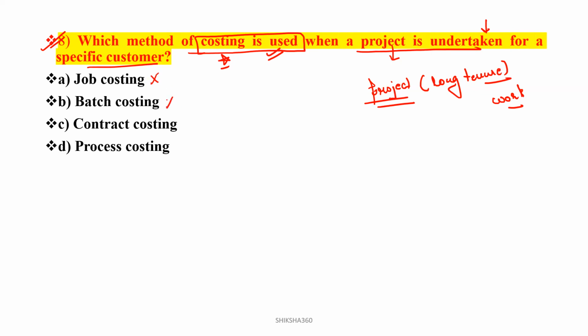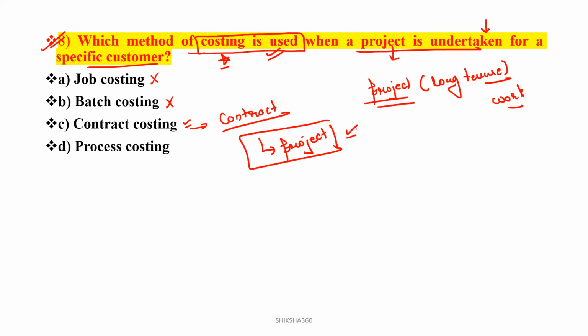Job costing, no; batch costing, no. Basically it will be a contract. So from the word project, we are able to identify the costing: contract costing is to be used here.